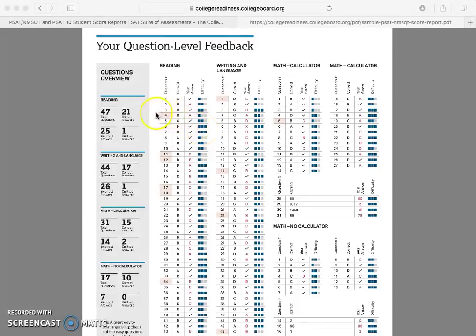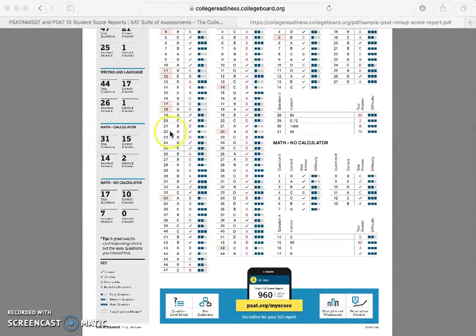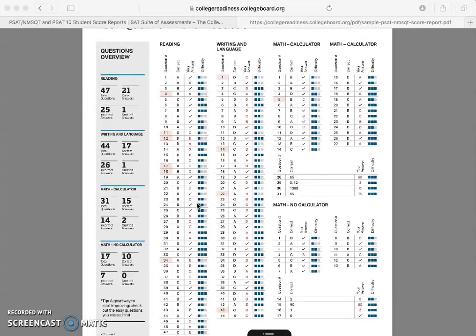Now, some of you may have these red highlighted boxes. This is just saying that this actually is kind of an easy question that was missed. Okay, so all these red boxes, she shouldn't have missed these because you can see they're just those level 1 easy questions. So if you have any of those, it's good to go back and look at them because it's as simple as you might have just made some small mistake, maybe with a negative or added something wrong, and then you selected the wrong answer for multiple choice and you got that wrong. And then obviously the green checks are the problems you got right. Okay, so that's something that would be really worth going through.